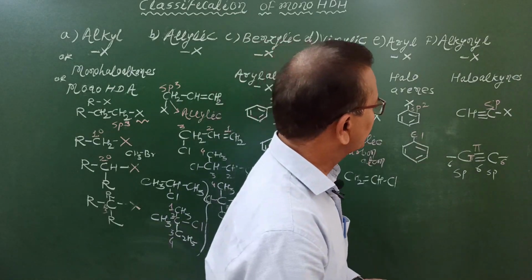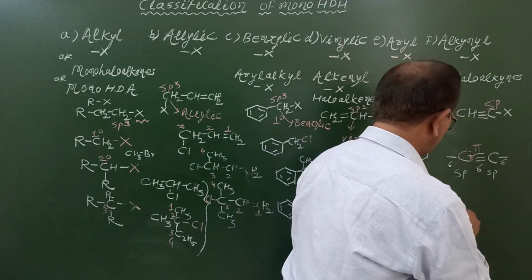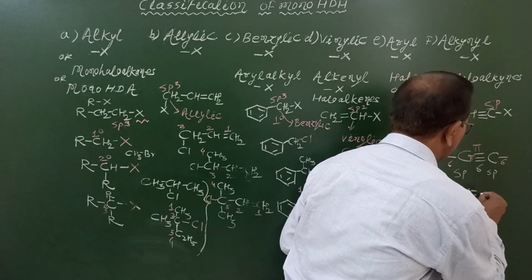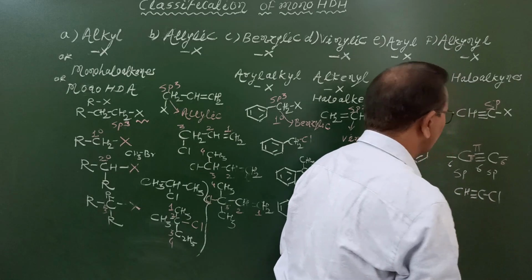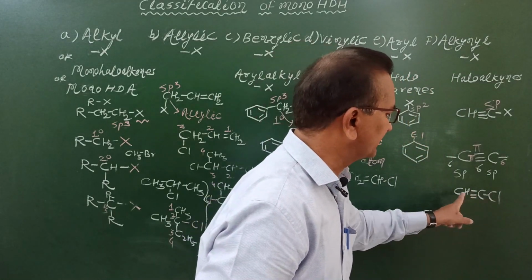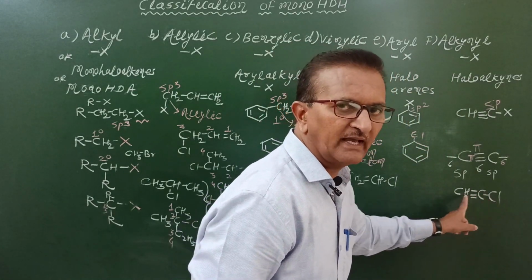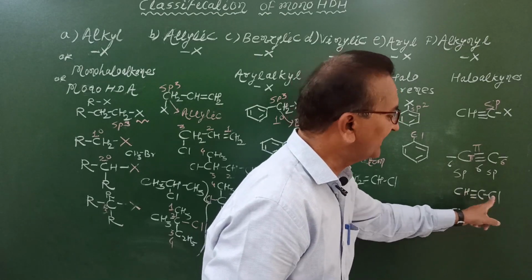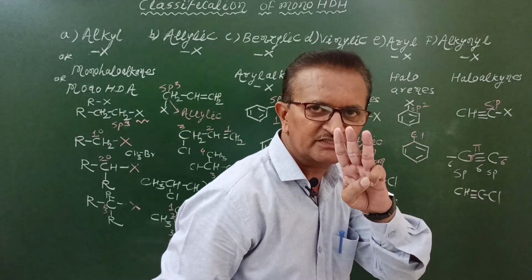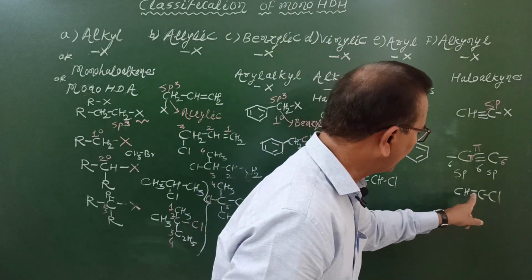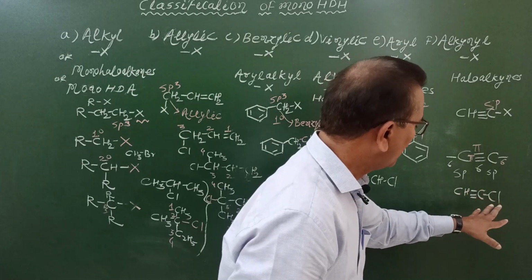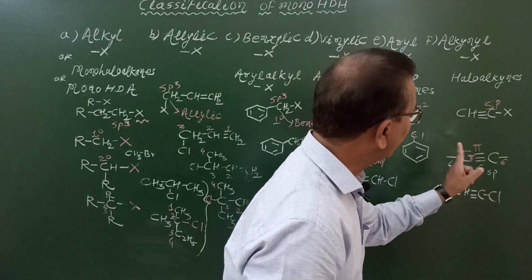And what is a very common example of this? We'll write CH triple bond C, single bond Cl. This compound is called chloroacetylene. How many names are there for this compound? 3: chloroacetylene, chloroethyne or ethynyl chloride.